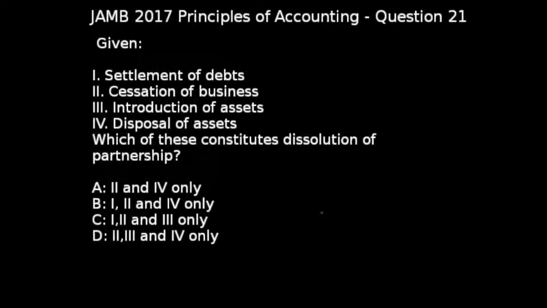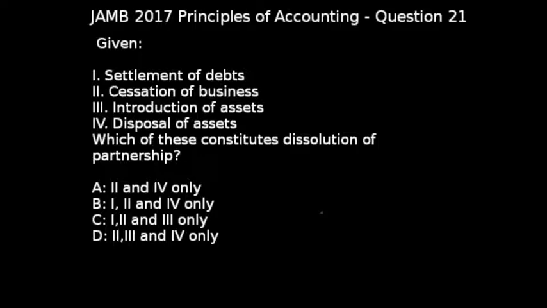One of which is when a partner is bankrupt, there is always a tendency that the partnership business will be brought to an end. And apart from that also, the debt of a partner. When an active partner dies, the business will be brought to an end. Apart from that also, the limit at which the partnership business is to last, the retirement of a partner, insolvency of the business, when the business has not enough capital or enough money to run the affairs.